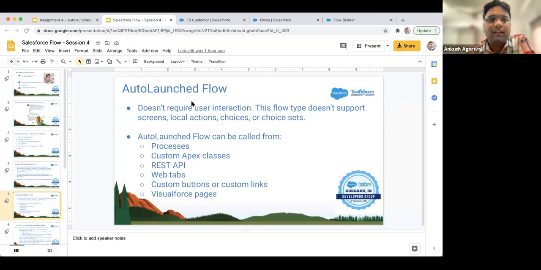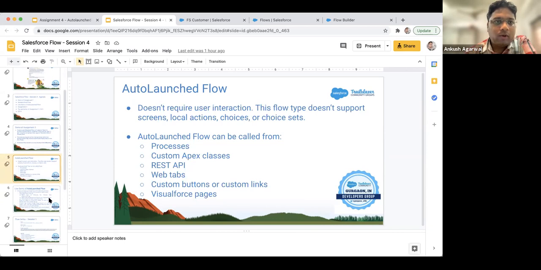The purpose is that we can perform some specific action on the back end, and an auto launch flow can be called from the process builder, another flow, custom apex classes, REST APIs, web tabs, custom buttons, custom links, or visualforce pages. These are the places from where we can call this auto launch flow and perform a specific action based on the requirement.